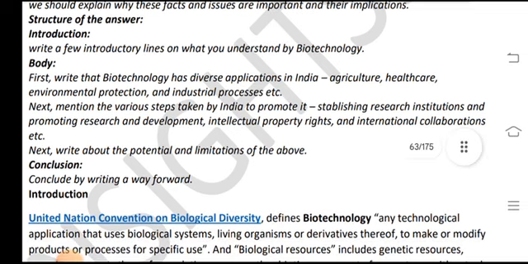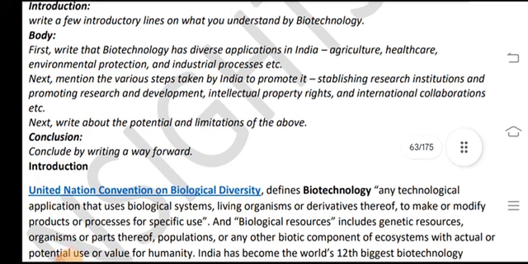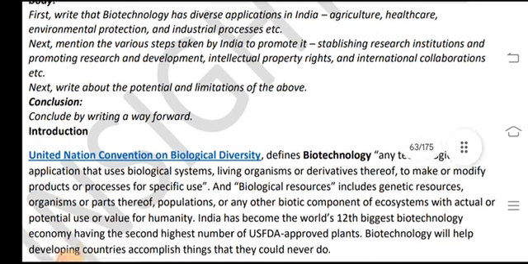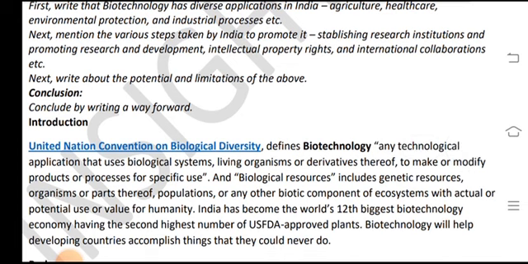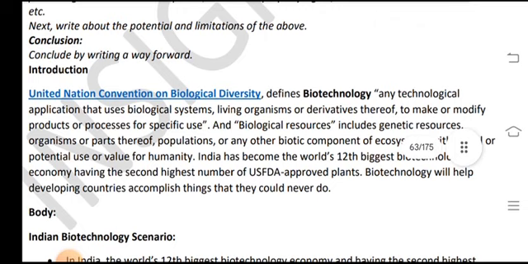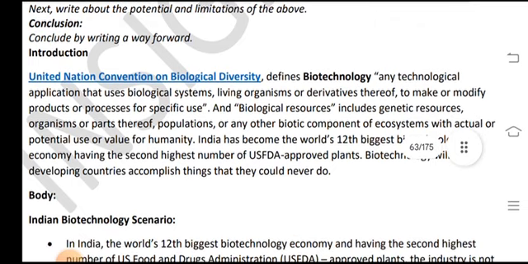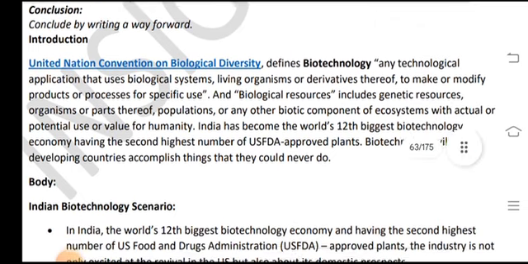Next, mention the various steps taken by India to promote it, such as establishing research institutions, promoting research and development, intellectual property rights, and international collaboration, etc. Next, write about the potential and limitations of the above, and conclude by writing a way forward.